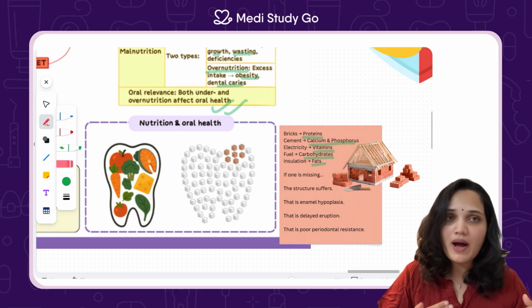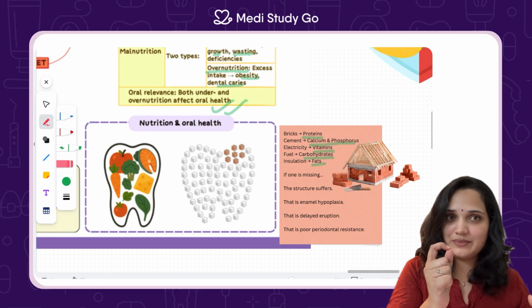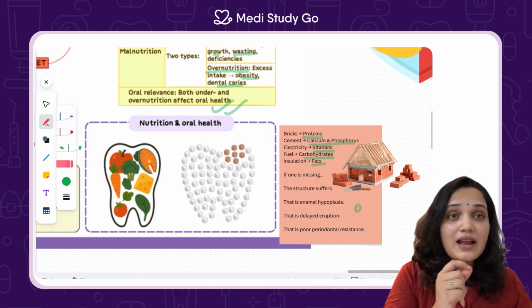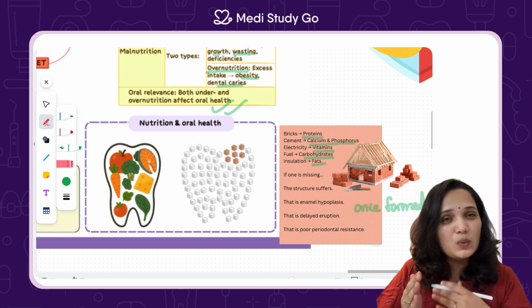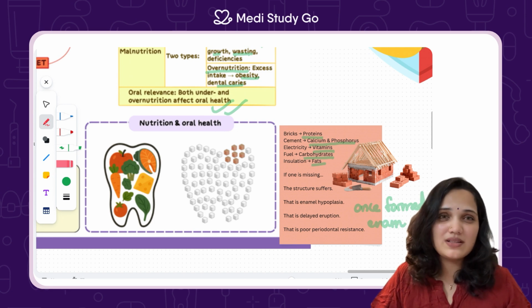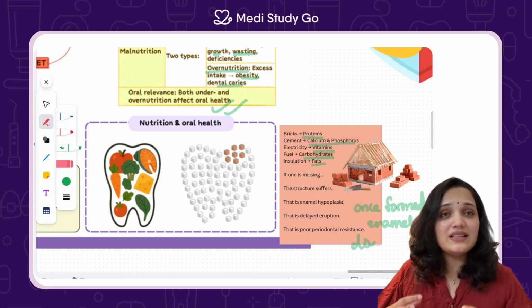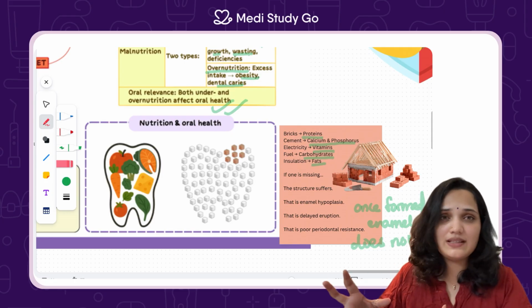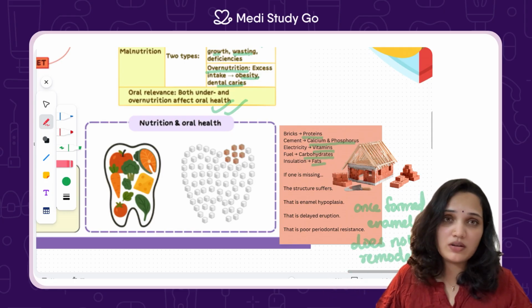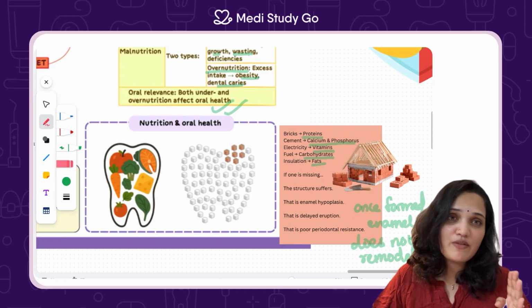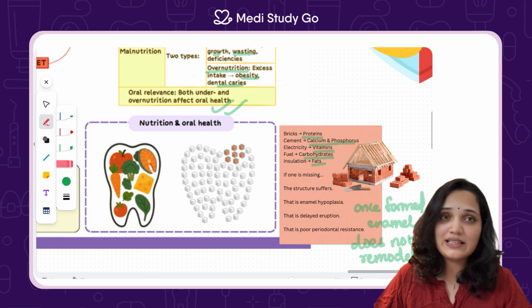Now, remove one and the house cracks. That crack is enamel hypoplasia. That delay is delayed eruption, and that weakness is periodontal susceptibility. Teeth are built long before you see them, and once enamel forms, it does not remodel. Slowly repeat this in your head. Once enamel forms, it does not remodel.